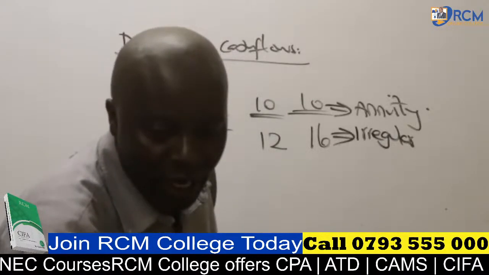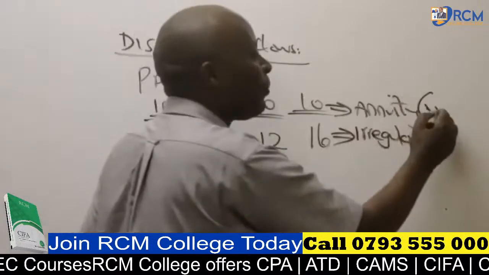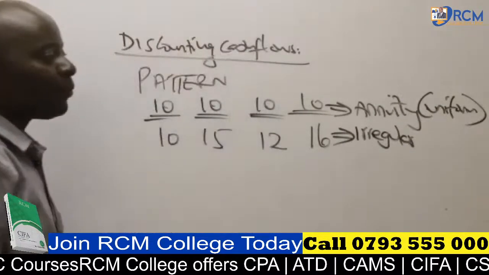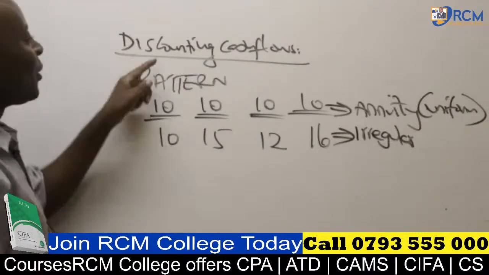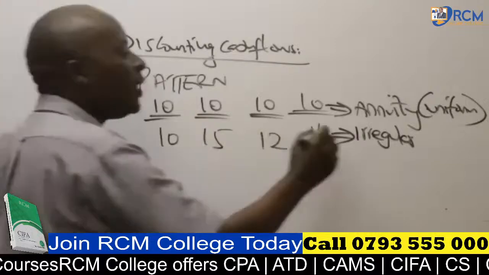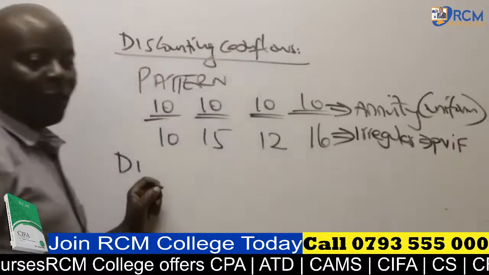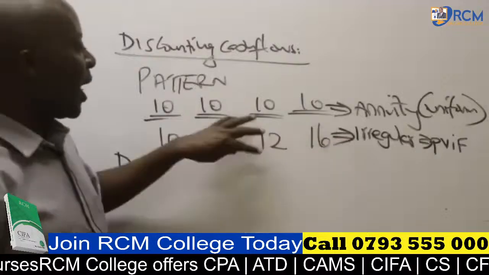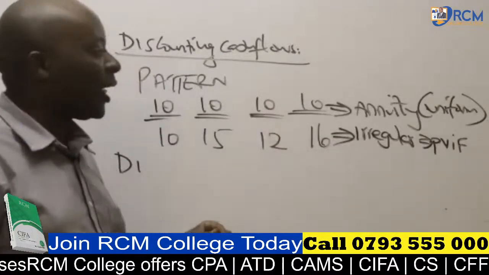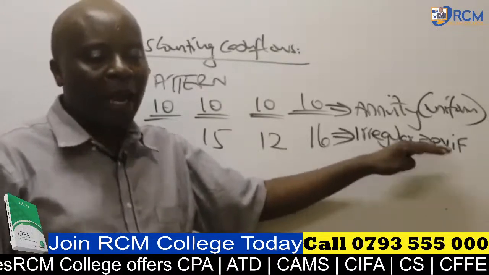Now listen to me very well. Annuities are also known as uniform cash flows. And the most important thing for us to know is that when we are discounting irregular cash flows, cash flows that are fluctuating like that, we shall use what we call PVIF, present value interest factor.